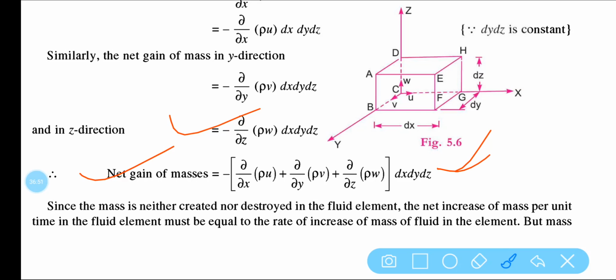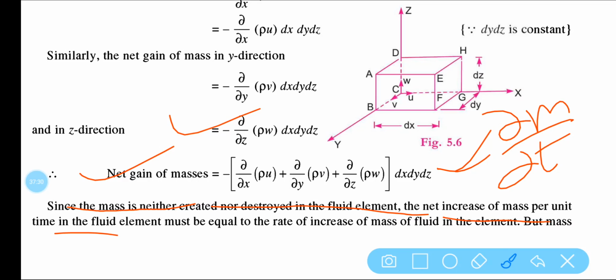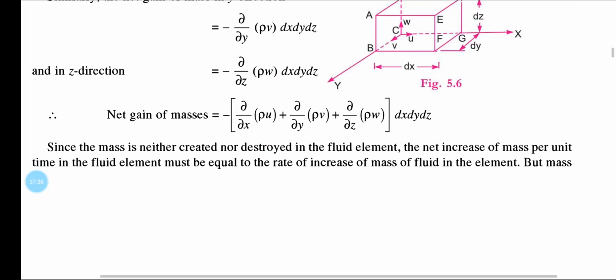One more thing you have to know, that since the mass is neither created nor destroyed in the fluid element, the net increase of mass per unit time in the fluid element must be equal to the rate of increase of mass of fluid in the element.